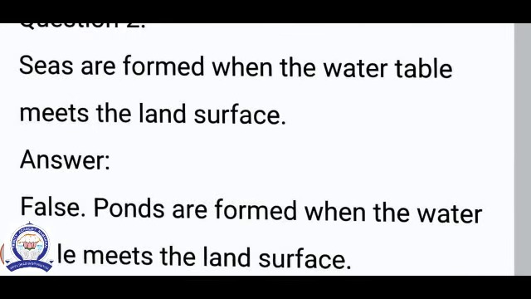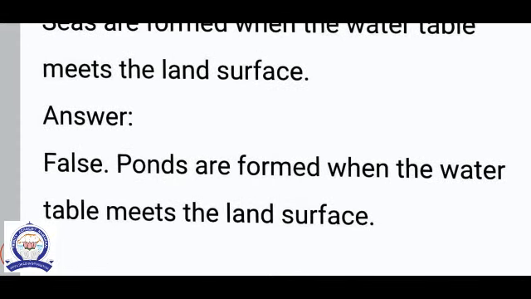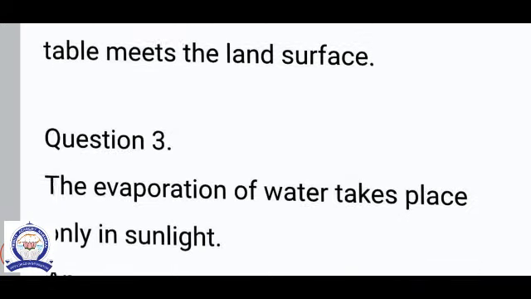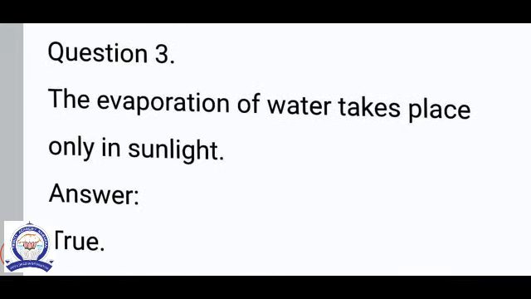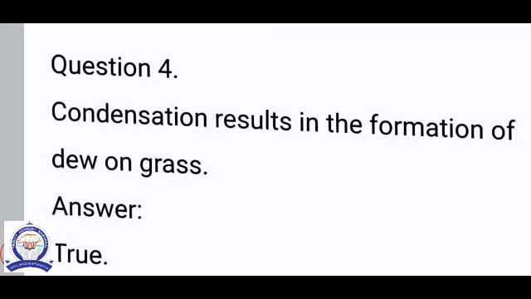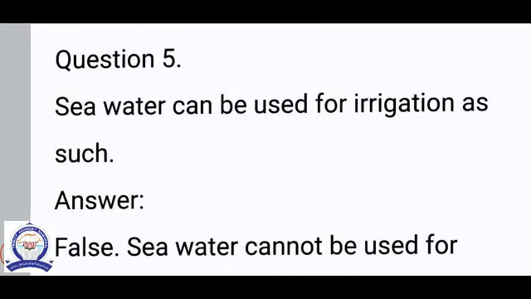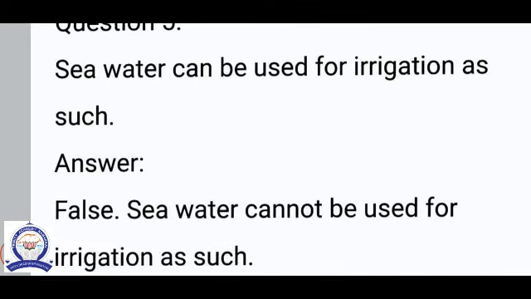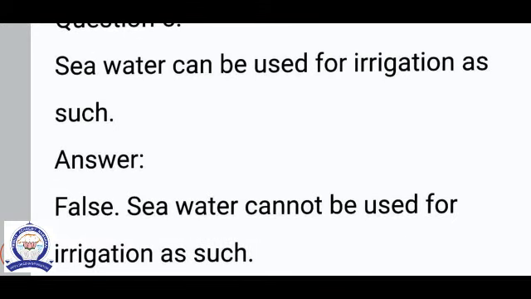Question number 2. Seas are formed when the water table meets the land surface. Answer is false. Ponds are formed when the water table meets the land surface. Question number 3. The evaporation of water takes place in sunlight. Yes, that is true. Fourth one, condensation results in the formation of dew on grass. Answer is true. Fifth one, seawater can be used for irrigation as such. Answer is false. Seawater cannot be used for irrigation as such.